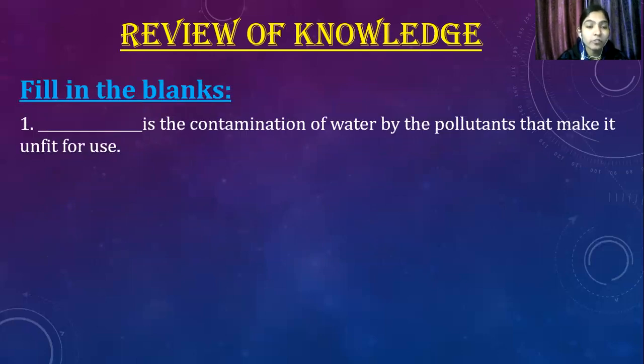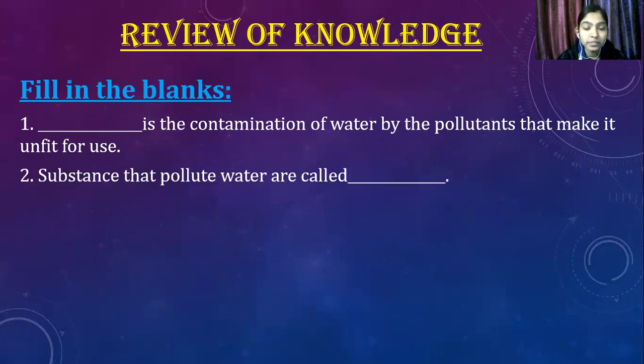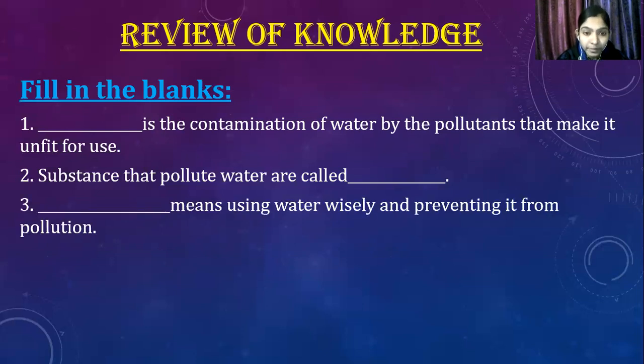Fill in the blanks. What is the contamination of water by pollutants that makes it unfit for use? Water pollution is the contamination of water by pollutants that makes it unfit for use. Very good. Substances that pollute water are called what? Substances that pollute water are called water pollutants. Good. Next is, what means using water wisely and preventing it from pollution? Water conservation means using water wisely and preventing it from pollution.